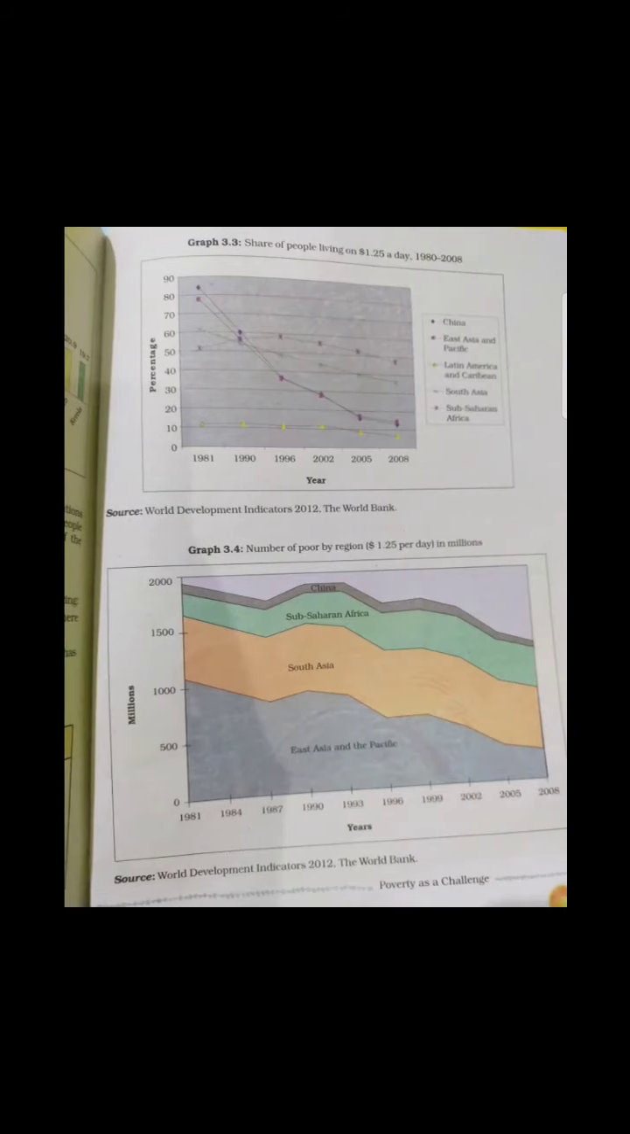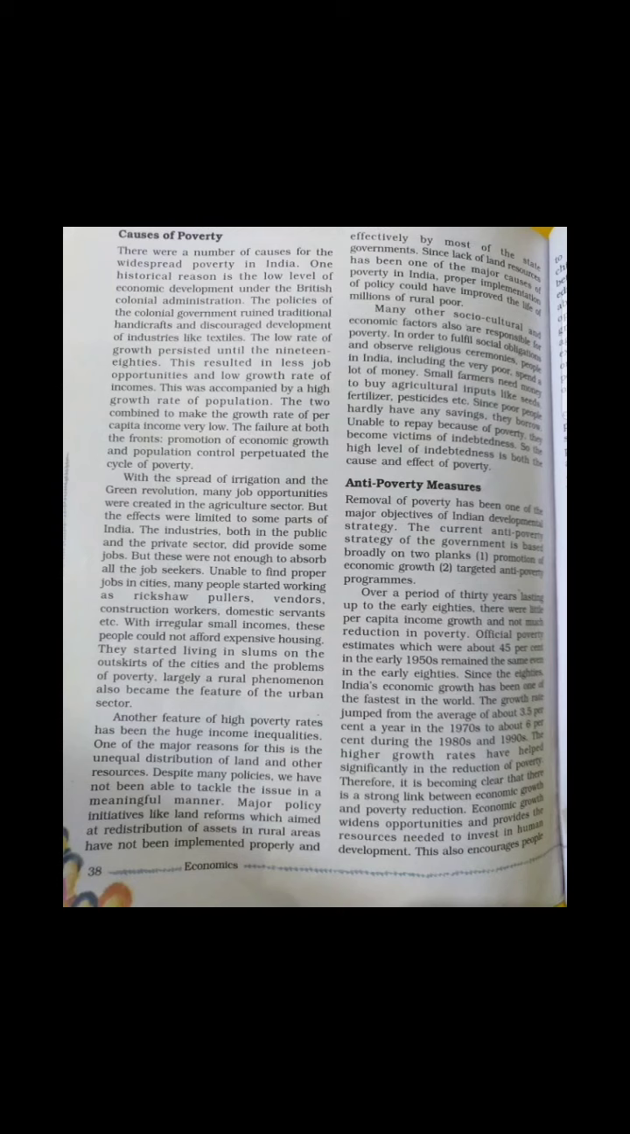So what else did we discuss? The main causes of poverty. Definitely lack of proper facilities is one. The moneylender charging a lot of interest is a main cause of poverty. After that, we discussed anti-poverty measures, which include the promotion of economic growth and targeted anti-poverty programs. And still we are hoping that we can remove this problem from our country to the fullest. So hope you are clear with the chapter.